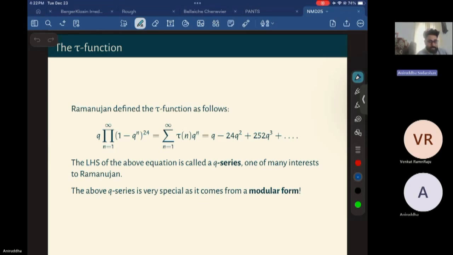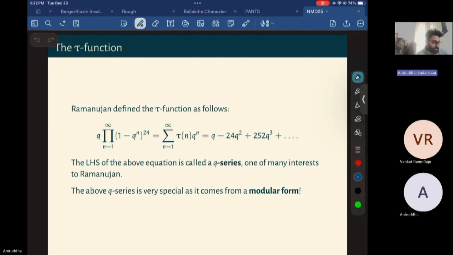Here we can just look at q as an indeterminate, so this is a one-variable power series. When we expand this out, we get coefficients of q to the n, which are defined as the values of the tau function, tau(n), and they're all integers because of the product itself.